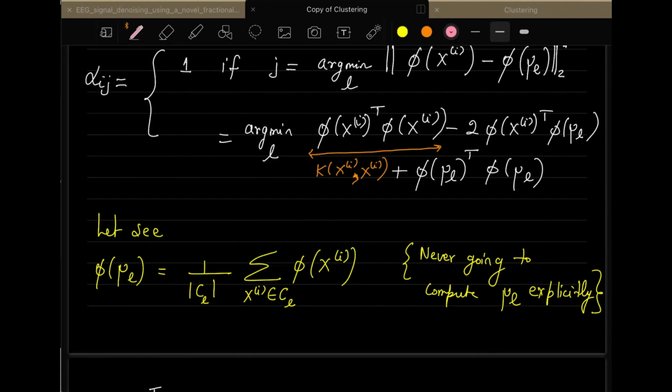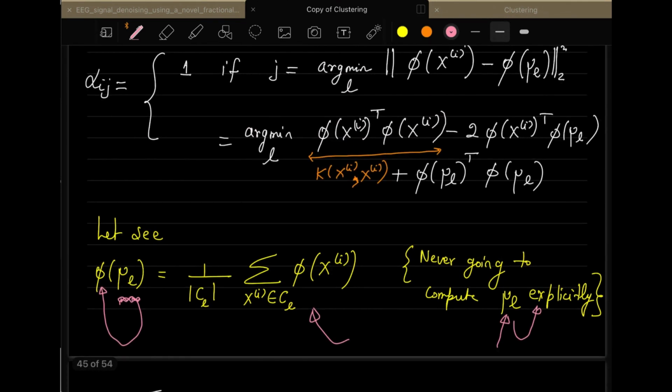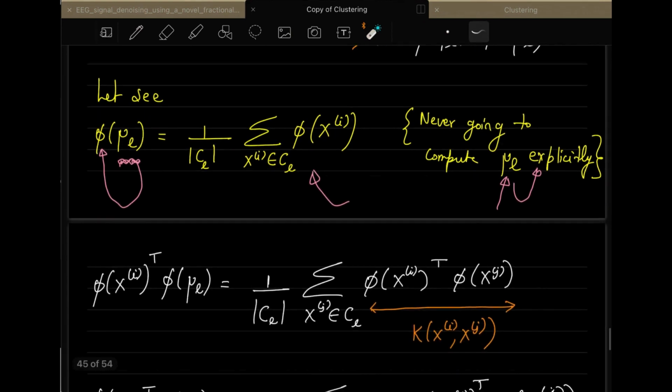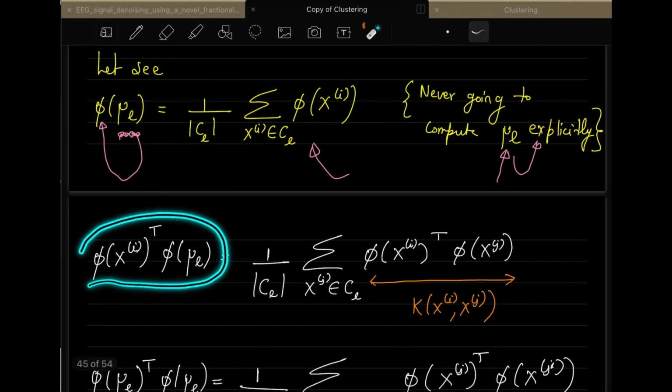And note that in this particular setting, I am not calculating the mu-l explicitly, because it is embedded in the feature phi. So once it is done here, I will rewrite this particular part again, which is over here, and I can write it like this.